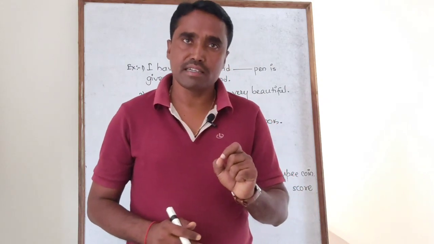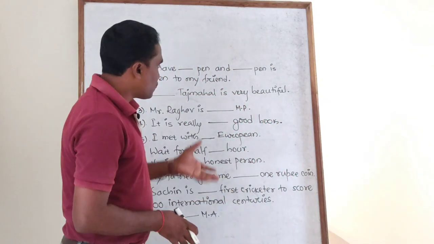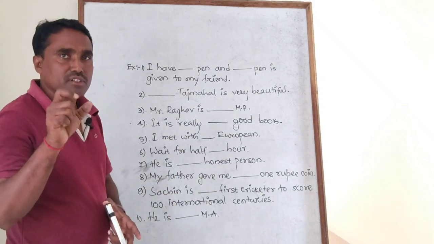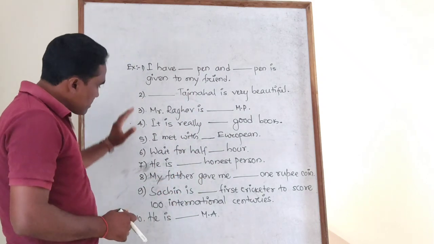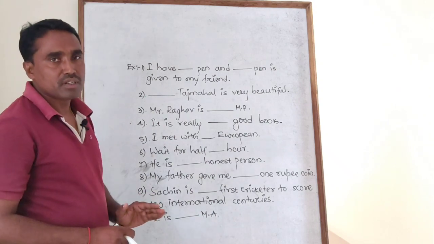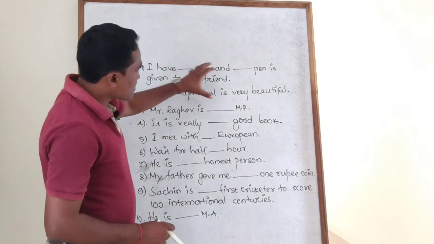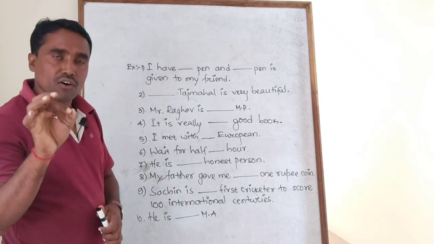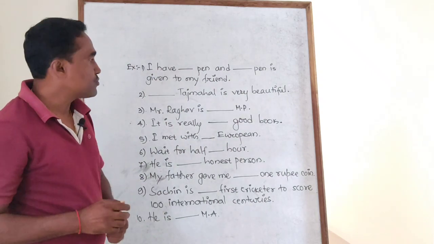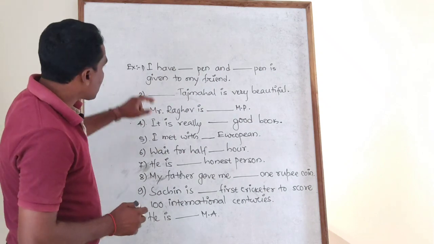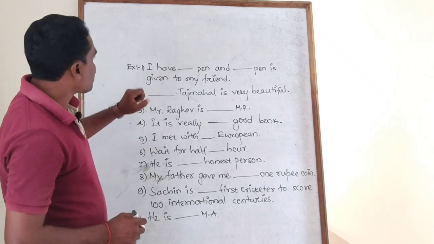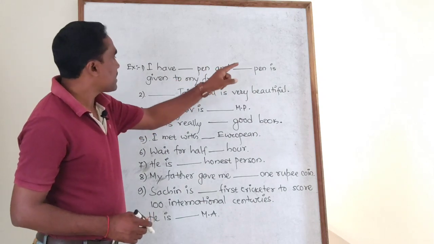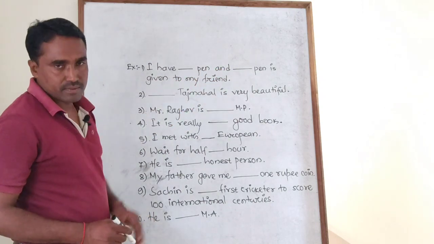The final part is we need to go through a few examples of articles, how it could really help by watching these 10 examples. The blanks are given there. You need to use the suitable or appropriate article to fill in the blanks. If I start with question number 1: I have dash pen, and dash pen is given to my friend.